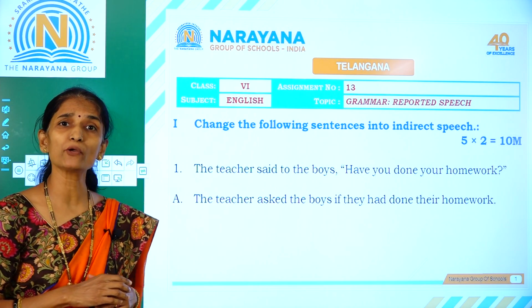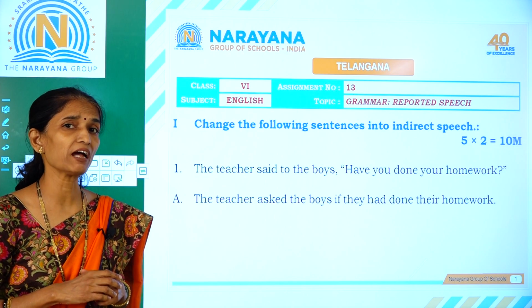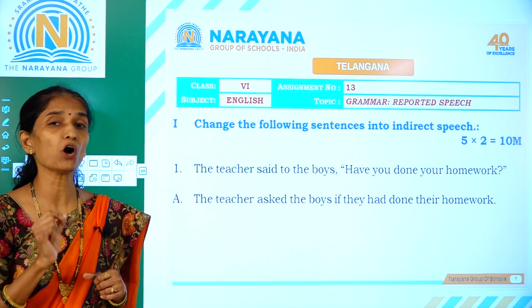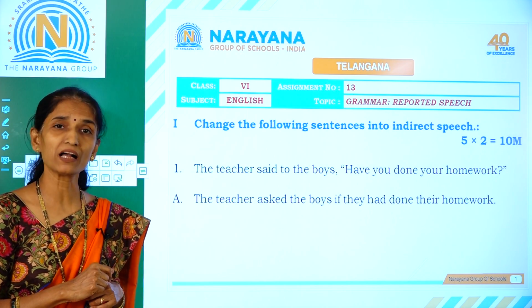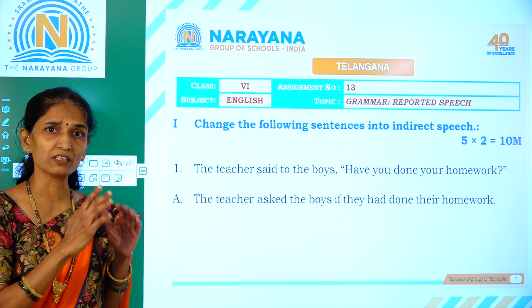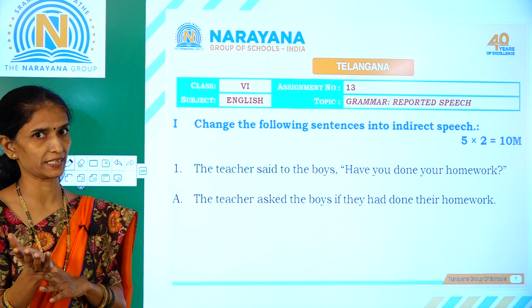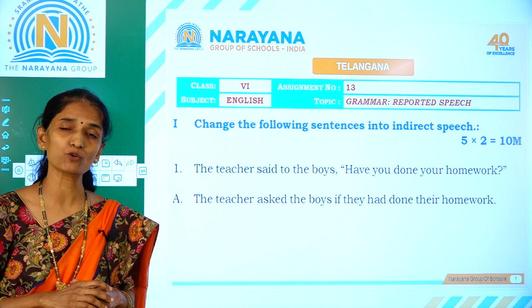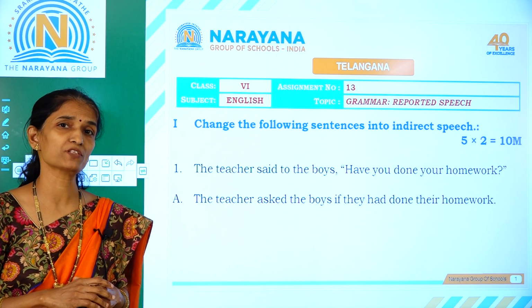So, have you done your homework? It is yes or no type of question. So if we have yes or no type of question in direct speech, we make use of if or whether in indirect speech. And the other changes are the same. We change the verb in the present to past and all verbs in past tense to past perfect tense. But one thing we should remember when we change an interrogative sentence from direct to indirect speech is the order of subject and verb.